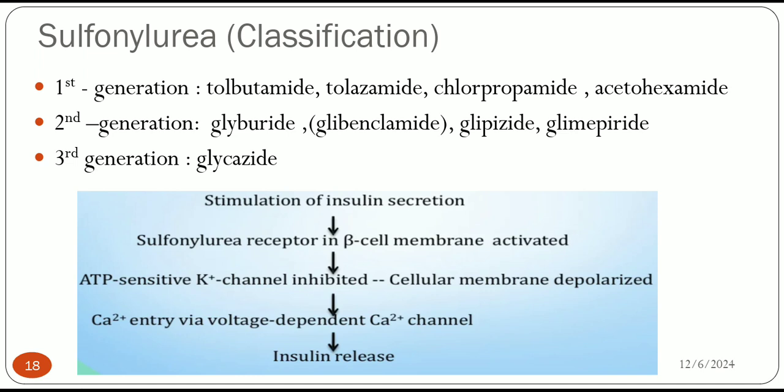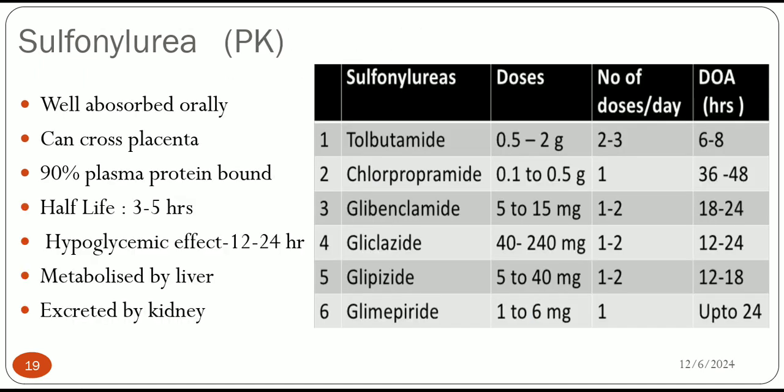Then sulfonylurea classification: there is first generation like tolbutamide, chlorpropamide, then second generation, and now third generation glimepiride. So we already discussed the mechanism of action, no need to repeat it. Then pharmacokinetics: these are well absorbed orally, the hypoglycemic effect lasts 12 to 24 hours, and they are metabolized by liver and excreted by kidney. So these are the drugs, and their doses you can refer from this slide.